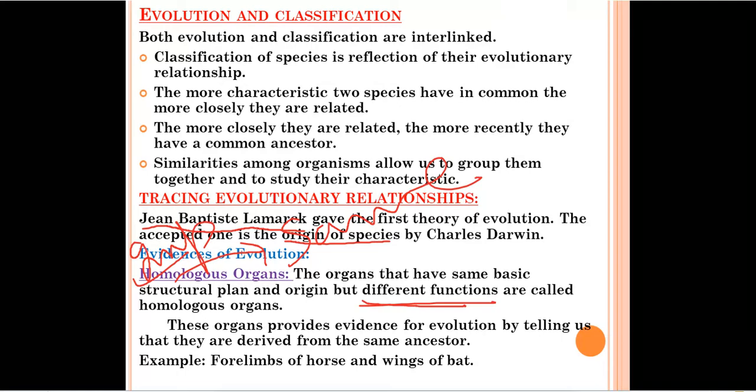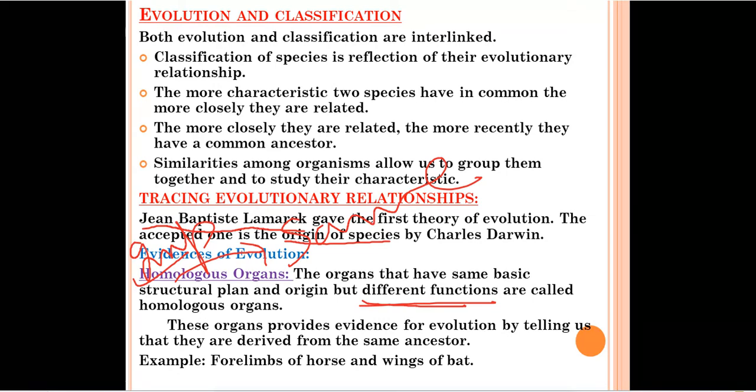Now let's look at the example. These organs provide evidence for evolution by telling us that they are derived from the same ancestor. They all have the same origin and the same structural plan, so they have derived from the same ancestor.